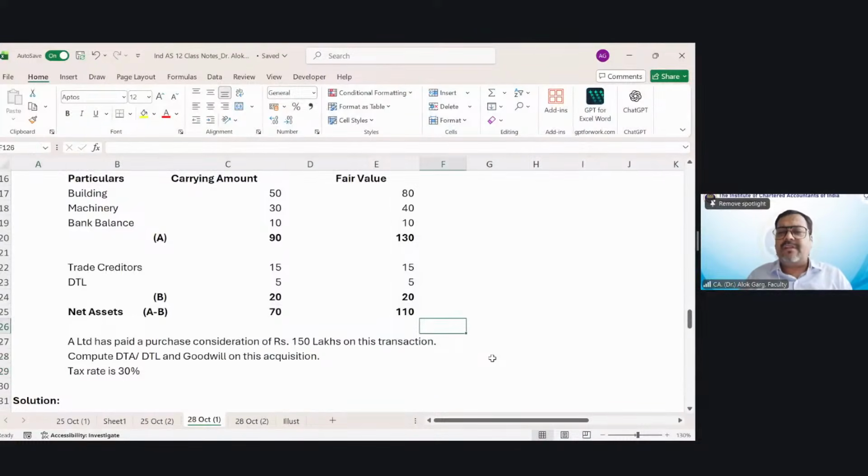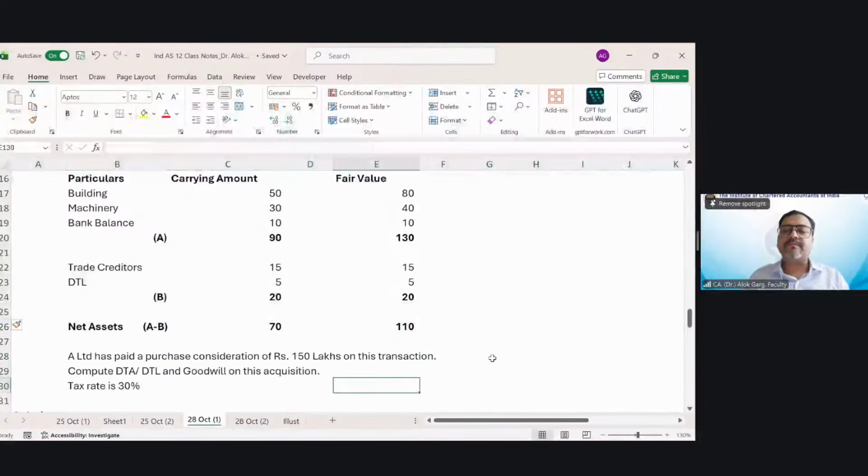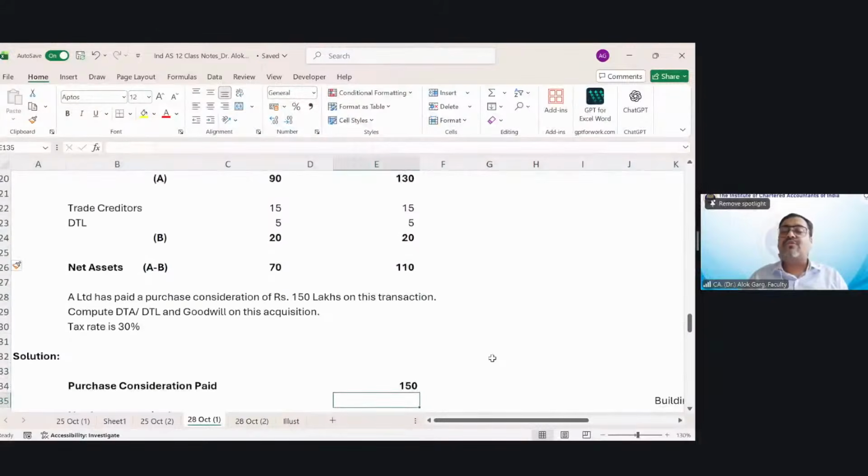Might be you're thinking, sir, very simple. 150 lakh rupees we have paid as purchase consideration, 110 lakh rupees is the fair value of the net assets acquired. So 150 minus 110, 40 lakh is the goodwill, which is wrong. If you do that, 150 minus 110, it is wrong. Okay. So how should we compute that?